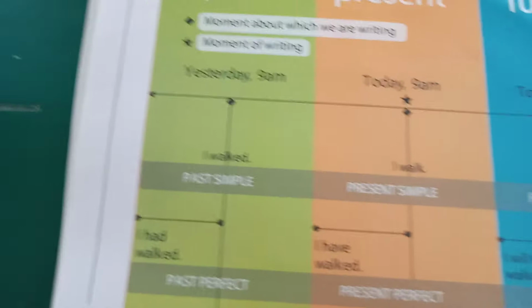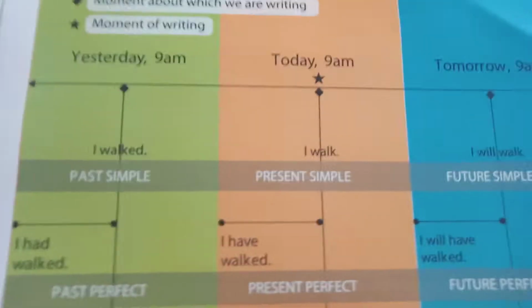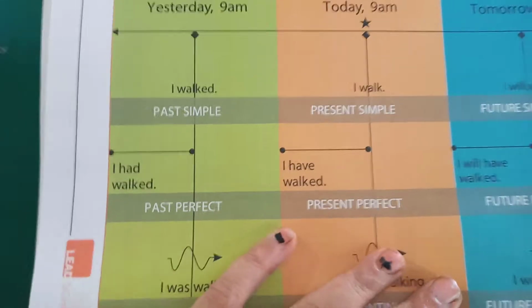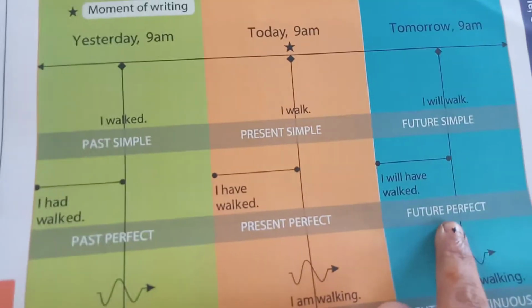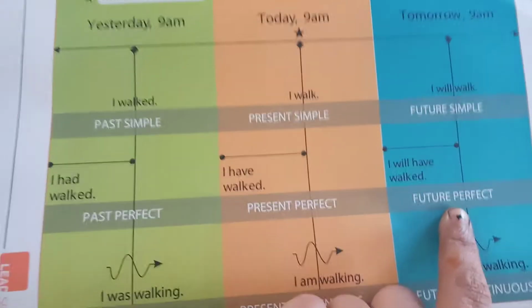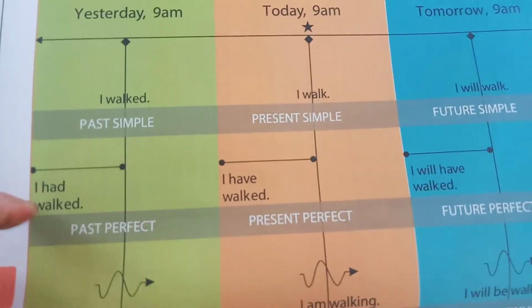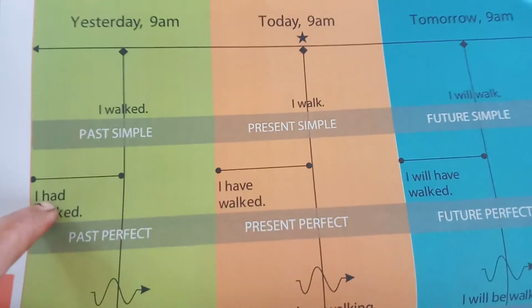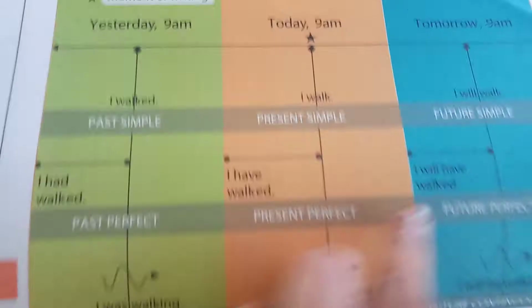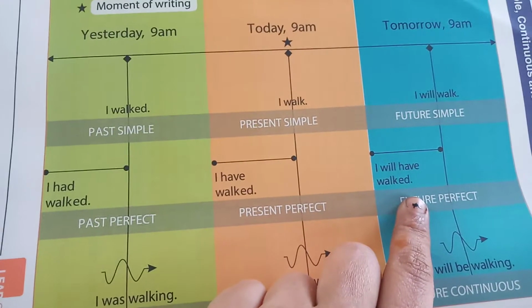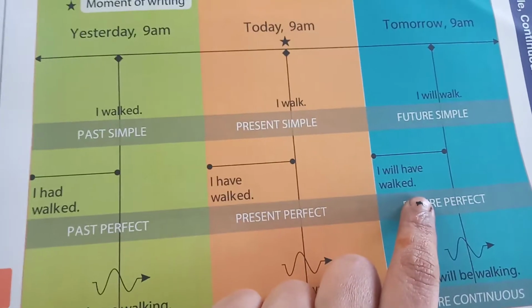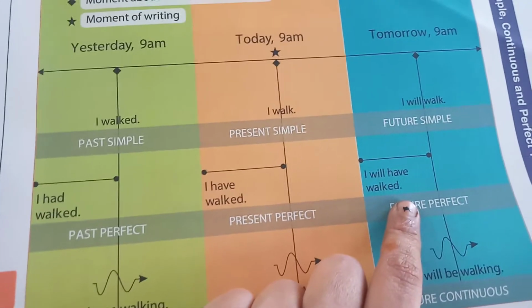Now in this you have simple past, simple present, simple future. This is what we read now. Next one is past perfect, present perfect, future perfect. When we say past perfect, present perfect, future perfect, you have to use have, had: have walked, had walked, will have walked. These are used for perfect tense.